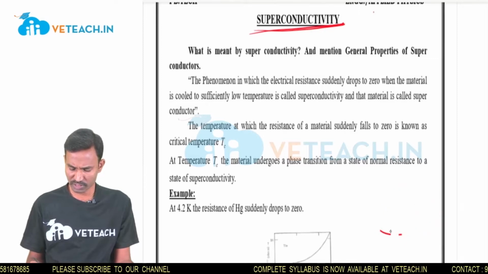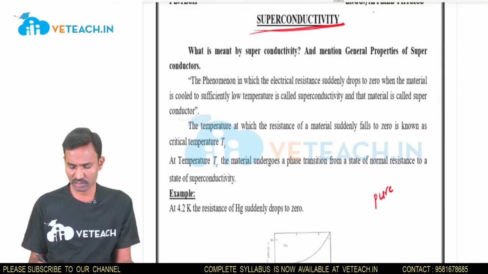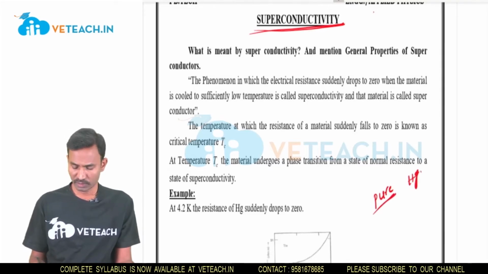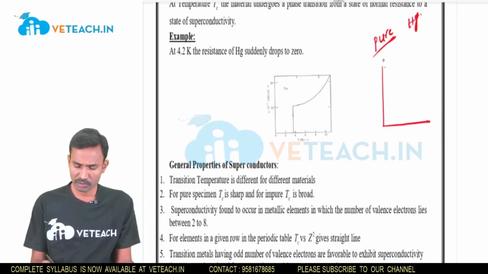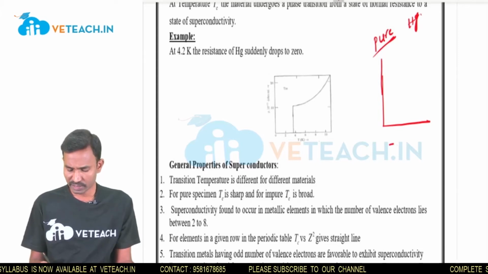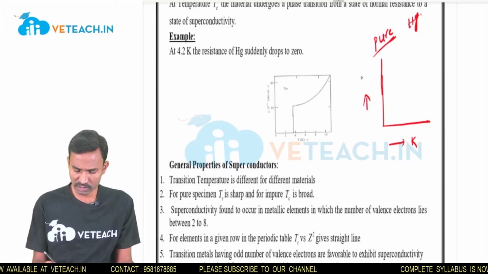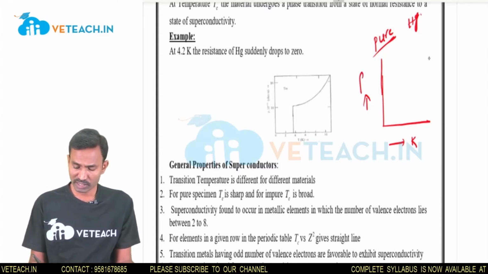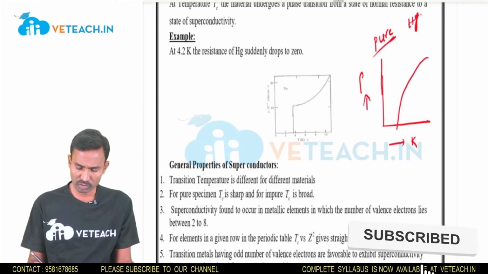First of all, see what is meant by superconductivity. Suppose you take a pure metal. The best example is mercury. On the x-axis you take temperature in kelvins, and on the y-axis resistivity rho. Suppose we decrease the temperature of the mercury; at a certain temperature, the resistivity goes to 0.